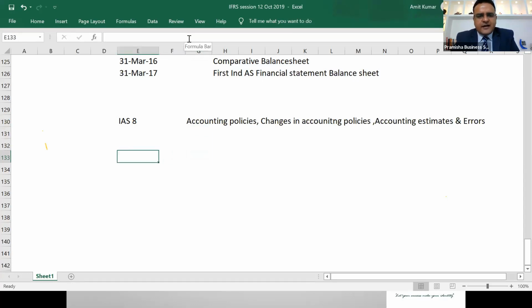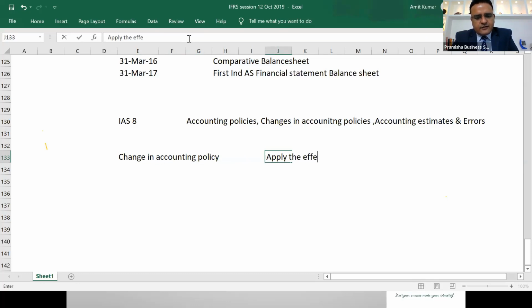It says that if there is any change in accounting policy, we'll apply the effect retrospectively.